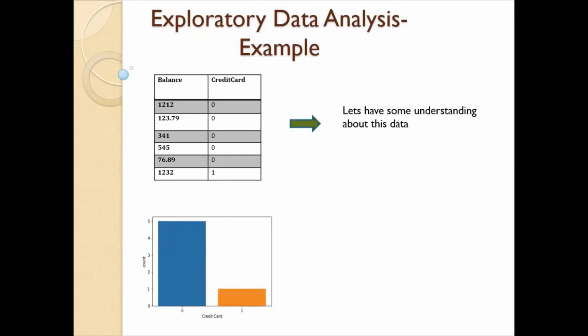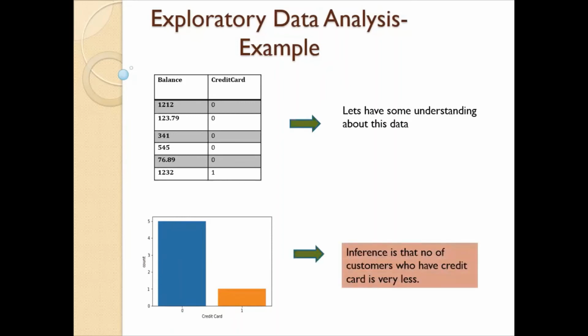Now we plot basically. What do we understand from the plot? What is the inference we draw? Inference is that number of customers who have credit card is very less. Basically, only one customer has a credit card. We have understood something about the data. In the similar lines, in the real world, we may do analysis and try to understand the data.